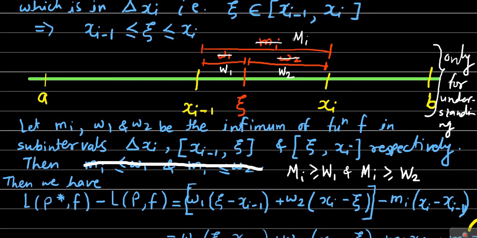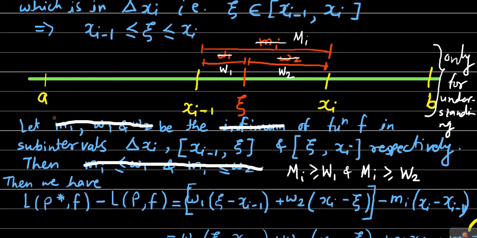So these are the two changes. One is that you have to consider the supremum, and the other is that capital Mi is greater than or equal to W1 and capital Mi is greater than or equal to W2. Obviously you have to make the change here also. Instead of the small cases you have to consider the notations in capital cases, and in place of infimum you have to consider the supremum.